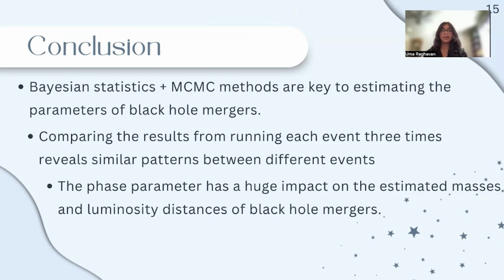Better understanding how different parameters influence the estimation process can lead to so much more accurate results in the future, greatly enhancing the precision of gravitational wave measurements, which, in turn, would better our knowledge of the sources of these waves.